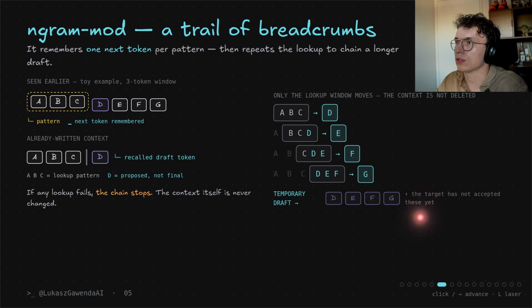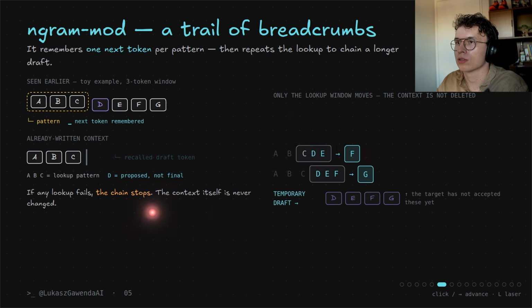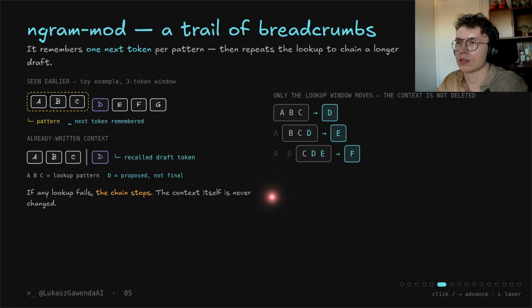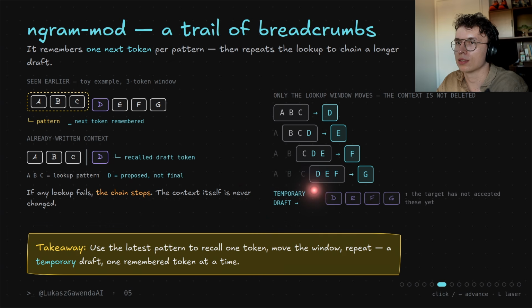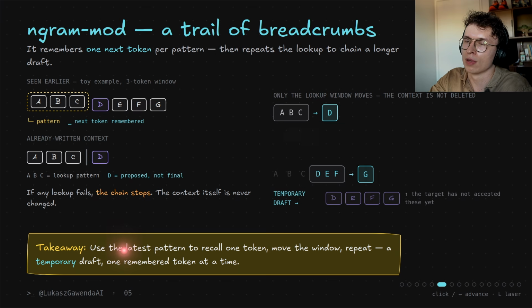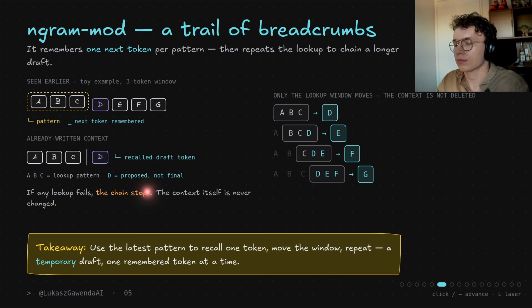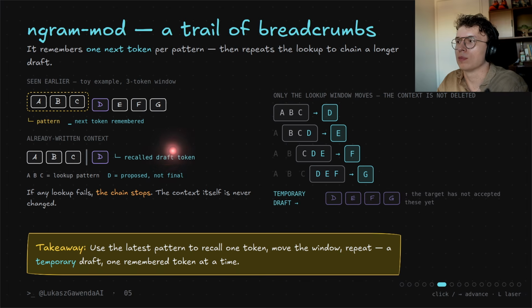All of these tokens are not added, they are just a temporary draft, so they are not accepted yet. And the context itself never changes. So we use the latest pattern to recall one token, move the window, repeat, a temporary draft, adding one remembered token at a time. And now let's look at how it looks with llama.cpp settings.